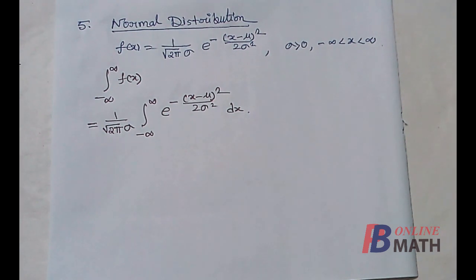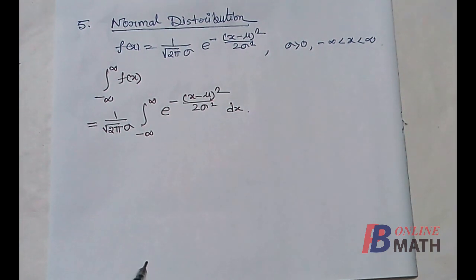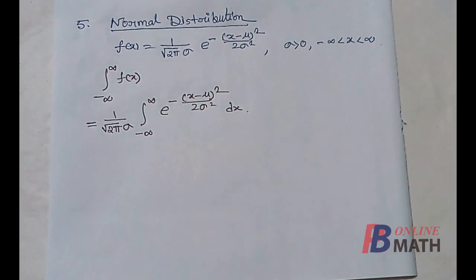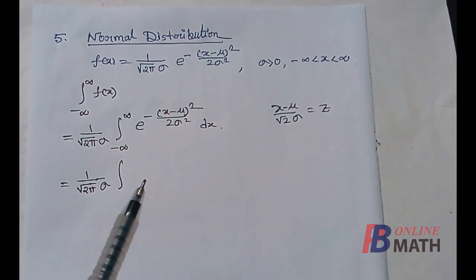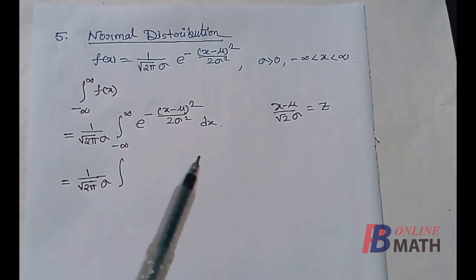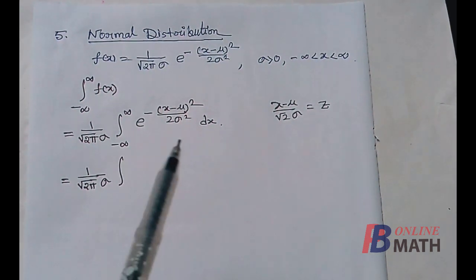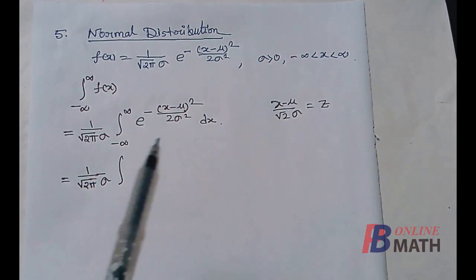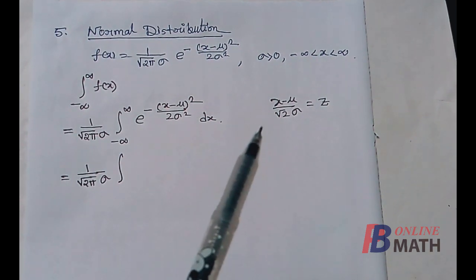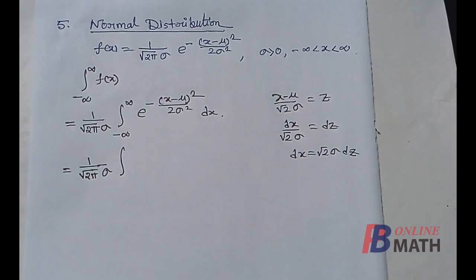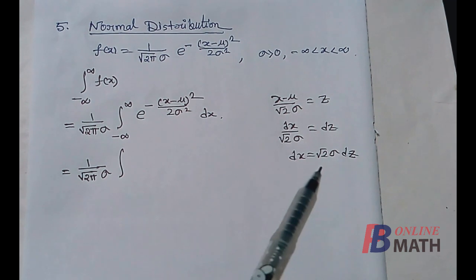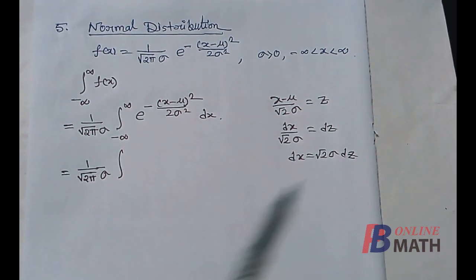We have replaced the value of f(x), and we know that 1 by root over 2 pi and sigma are independent of x, so we can take these two quantities outside the integration. Next, to evaluate this integral, we need a transformation. We select the transformation in such a manner that this integrand converts to e to the power minus z square. So we select z equal to (x minus mu) divided by root over 2 sigma. So dx by root over 2 sigma equal to dz. That means dx equal to root over 2 sigma into dz.